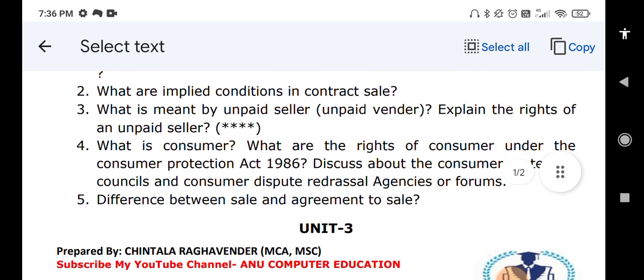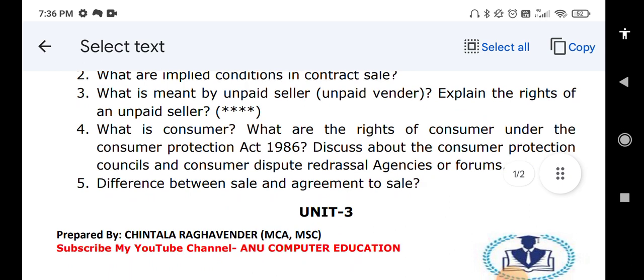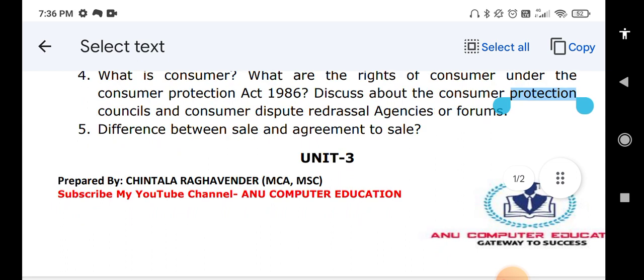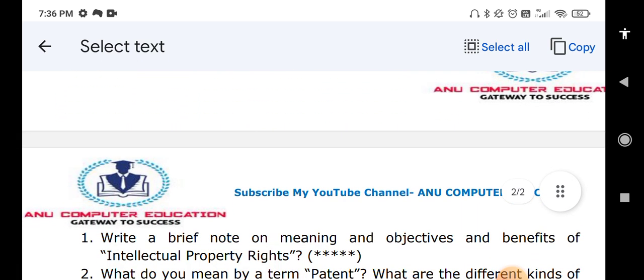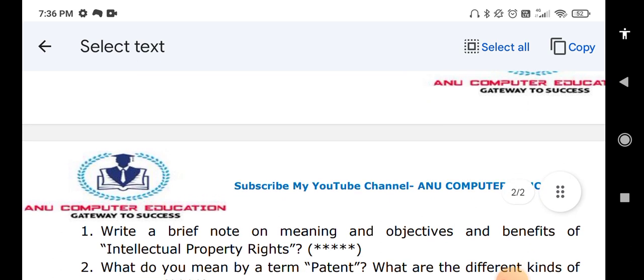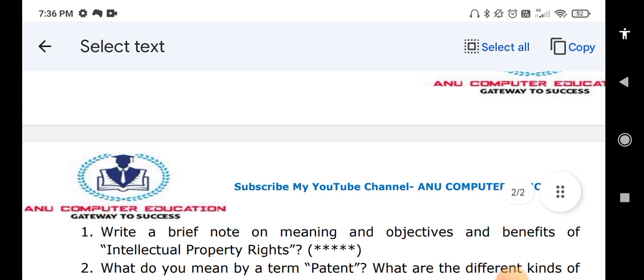Next, please remember whatever laws are given in the book. You have to learn all the laws by heart, and once you do, please recollect those laws and practice them, so then only you can write them in the exam. So next, unit number 3. Briefly write on the meaning, objectives and benefits of intellectual property rights. Sometimes the same question may be given with the short form IPR, intellectual property rights.